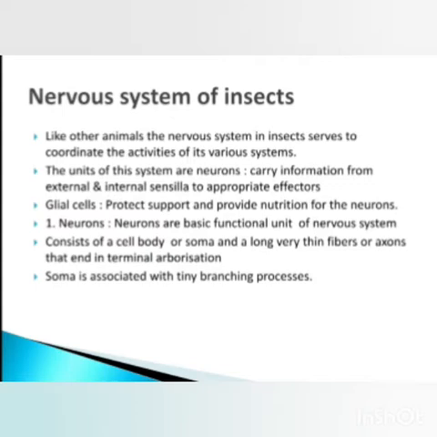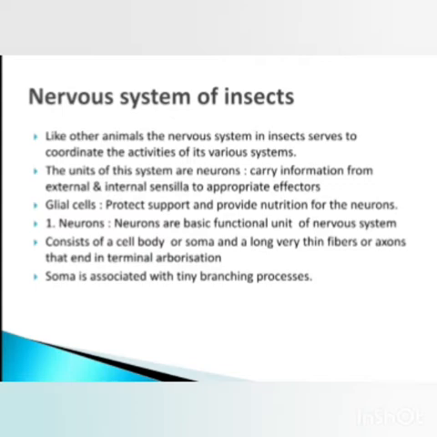Now, as in other animals, there is also a nervous system present in insects, and we know that the function of the nervous system is to coordinate the activities of all other systems in the body. In the same way, this nervous system plays the same role, that is controlling the activities or functions of other systems present in the insect body.